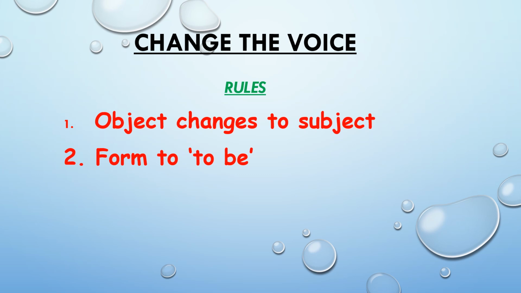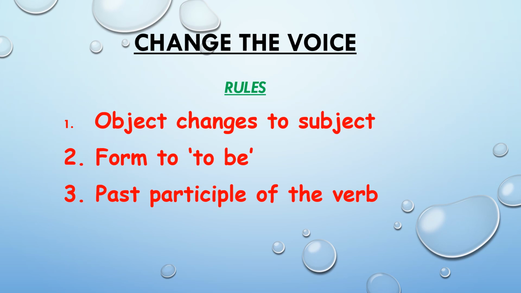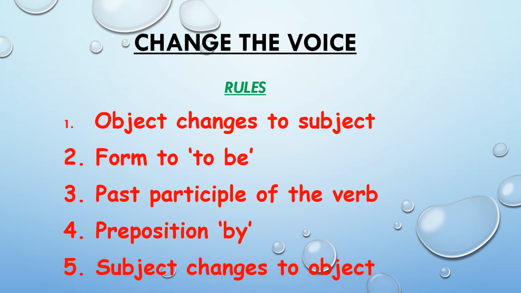To be is those verbs, helping verbs, what we call am, is, are. They are used in present tense. Was and were, they are used in past tense. Rule number 3, past participle of the verb. Rule number 4, use preposition by. And rule number 5, the subject changes to object.